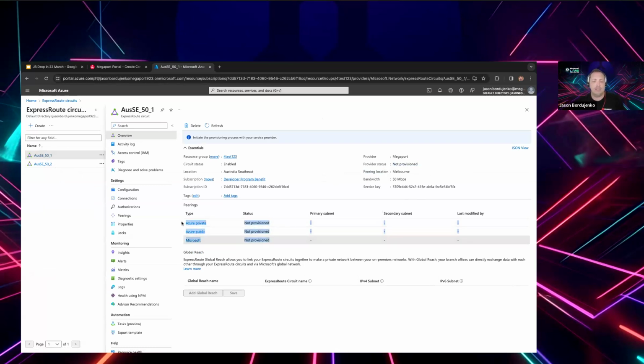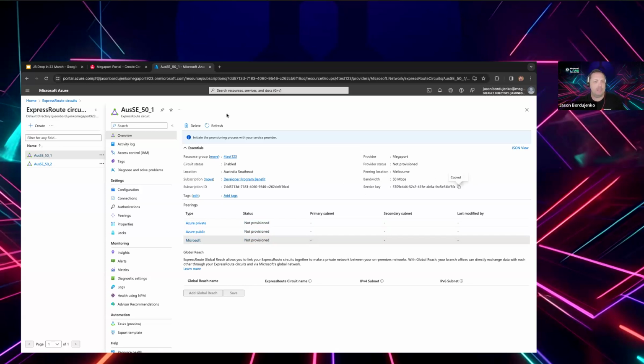We can see underneath here, there's actually 3 peering types. There's Azure Private, Azure Public, and Microsoft. Now, this is a little bit of a legacy where there are only 2 actively available for new customers, the Azure Public in the middle. It is a previous service that has been migrated and rolled up into the Microsoft peering type that you see at the bottom there. So we're going to concern ourselves with Azure Private and Microsoft for today. The item that I want to take note of is this service key.